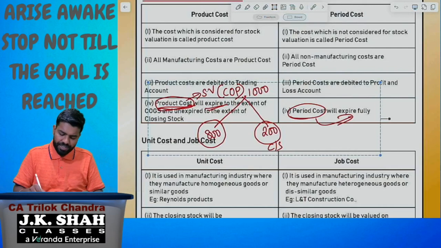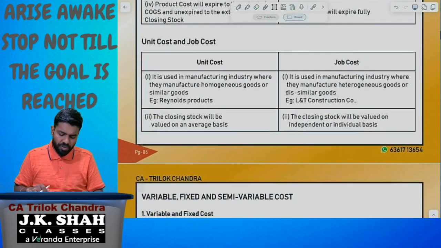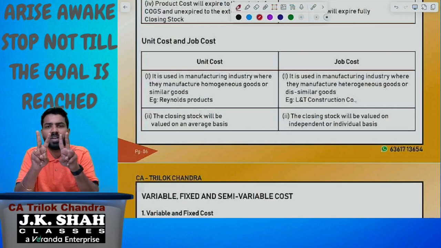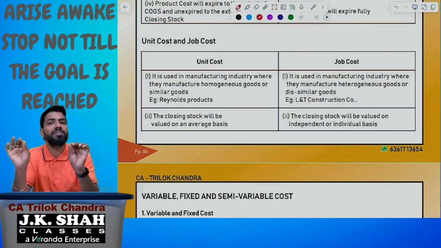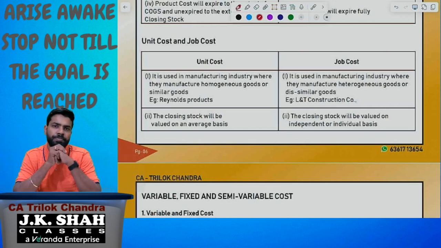Let us start with the next classification, unit cost and job cost. What do unit cost and job cost mean? Please understand, these are not two different cost elements. These are two different methods of valuation. Unit cost and job cost are the two different methods of valuation.